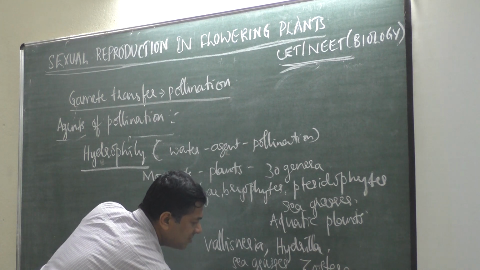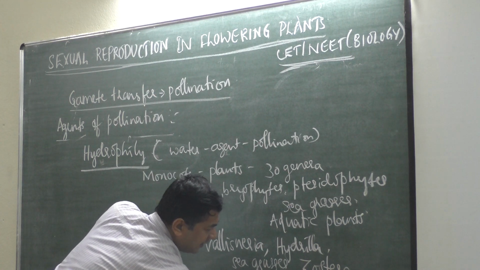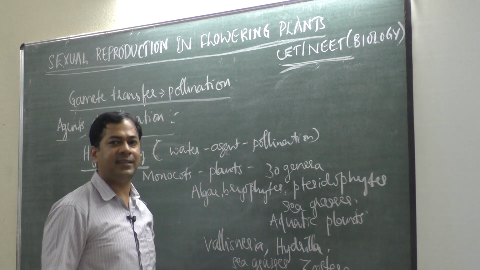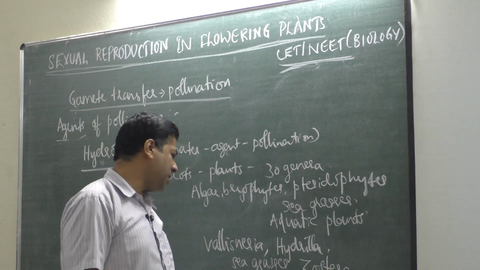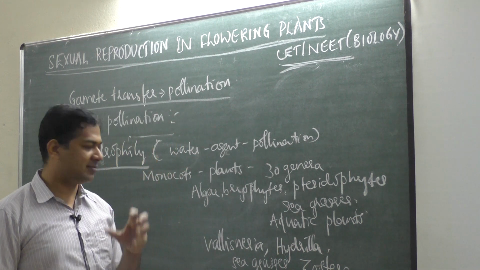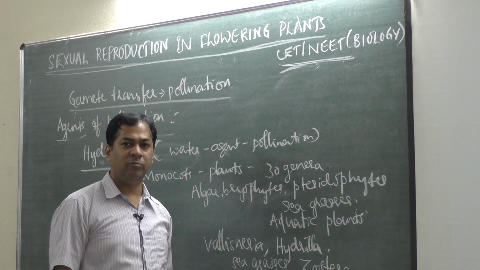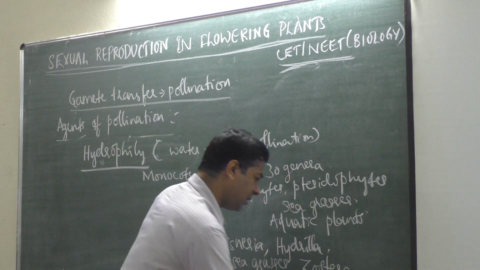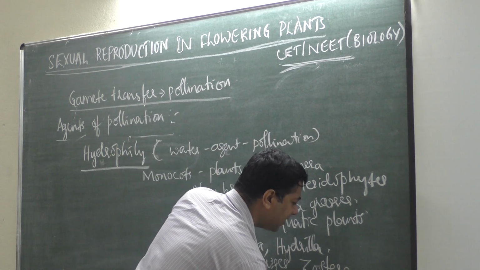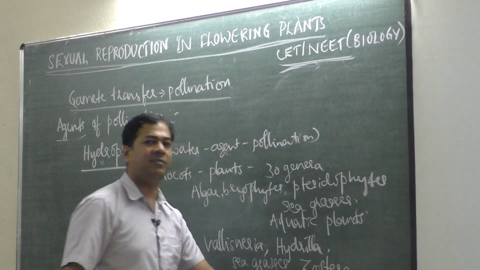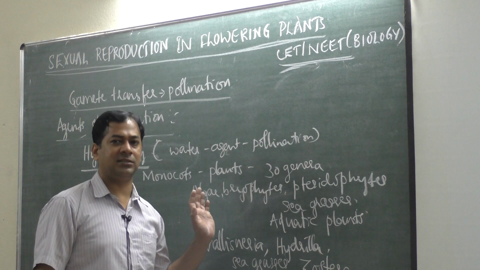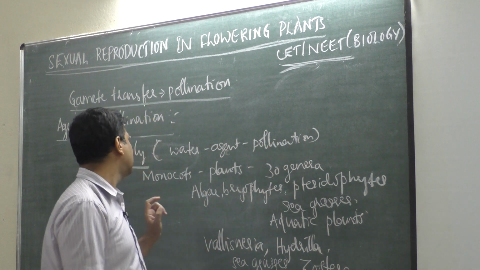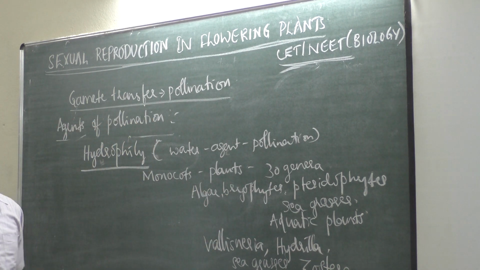Water hyacinth means Eichhornia. We call it the terror of Bengal, scourge of water bodies. Same plant, water hyacinth with blue flowers, an aquatic weed, unwanted plant. And water lily, a very beautiful white flower, also undergoes it. In most aquatic plants, plants which live in water, pollination happens through water.